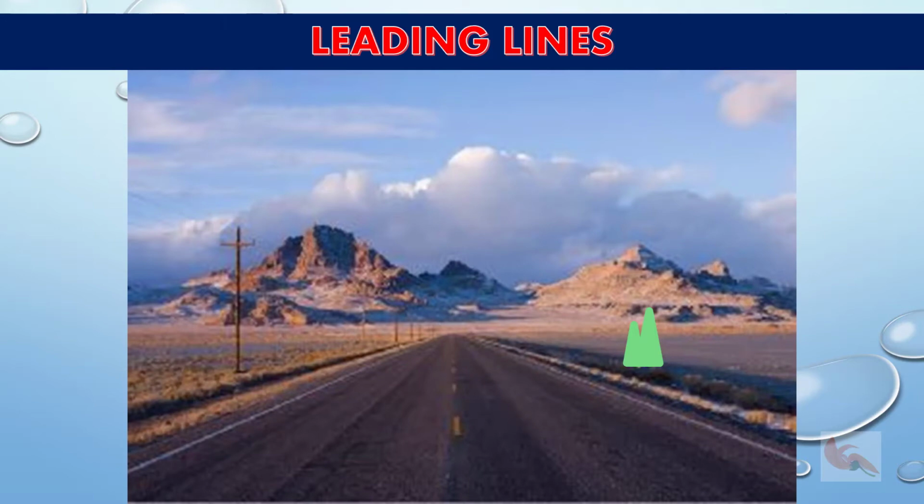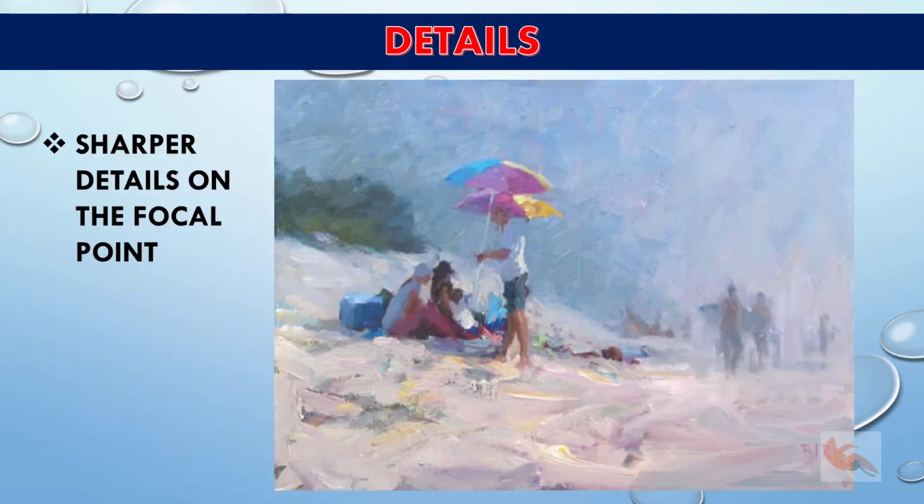If we place some figures outside of these lines, away from the natural focal point, this image is going to struggle compositionally. Those figures are going to feel out of place and it's going to create a little bit of tension with the viewer. Leading lines point towards the focal point and strengthen the fact that it's the focal point.